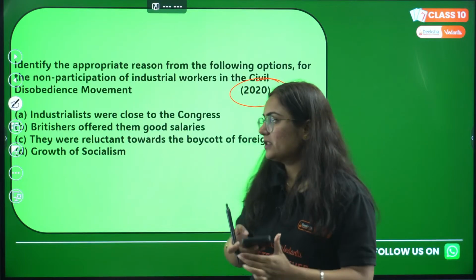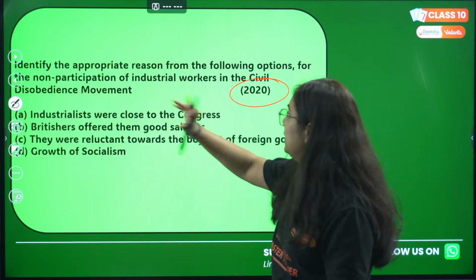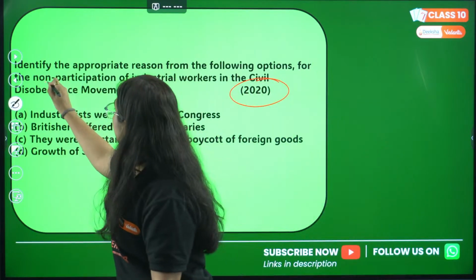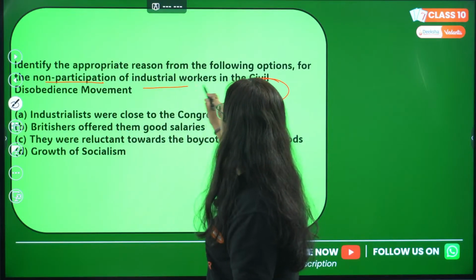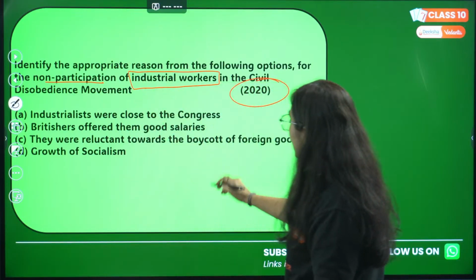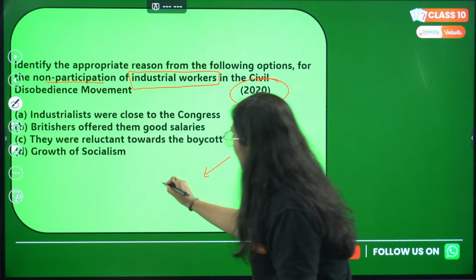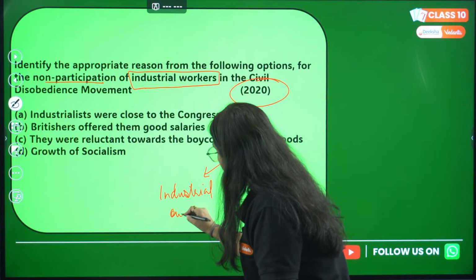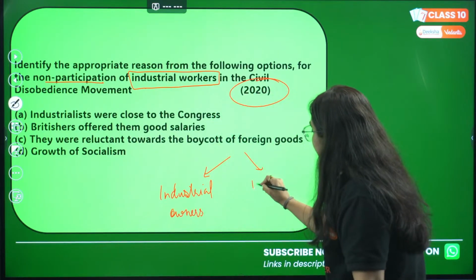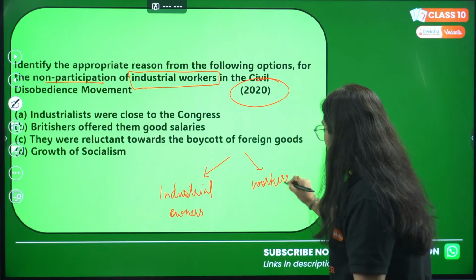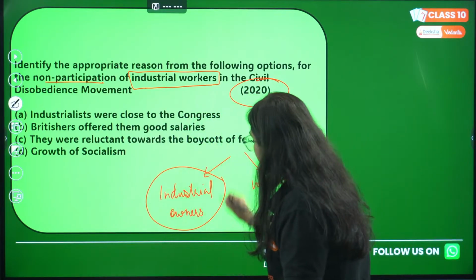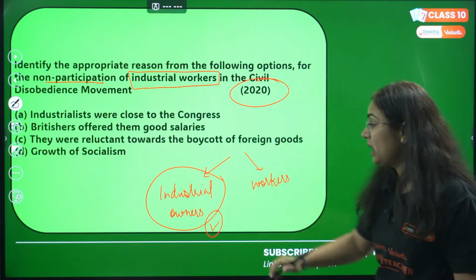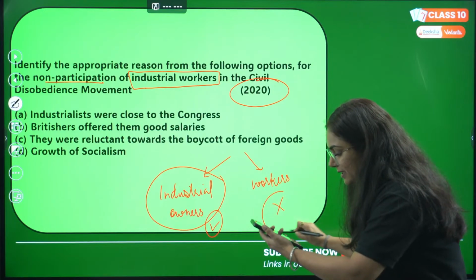See, students, pay attention, very important. Identify the appropriate reason from the following options for the non-participation of industrial workers. Now, there were two groups of people. One were industrial owners and the other ones were industrial workers. The industrial owners participated in the civil disobedience movement wholeheartedly. However, the workers didn't participate.